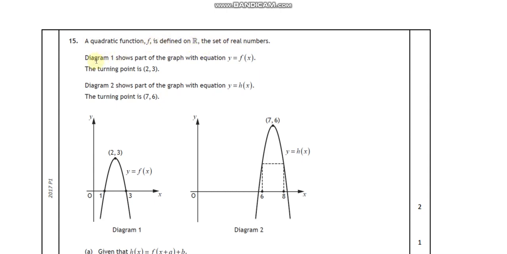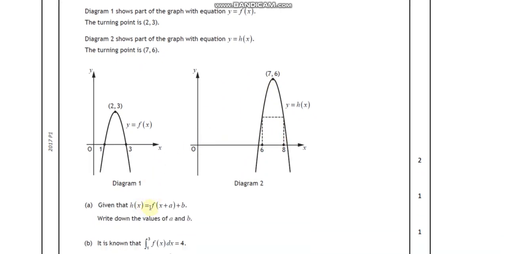Okay. Diagram 1 shows we've got y is equal to f(x) with its turning point. Okay, and there's the roots. Diagram 2, we've got h(x) with its turning point up here, and it's not shown as the roots, it's shown as this bit. Given that h(x) is f, okay, write down a and b.